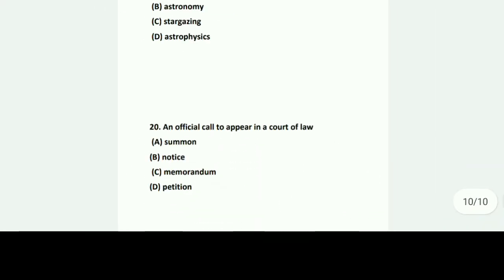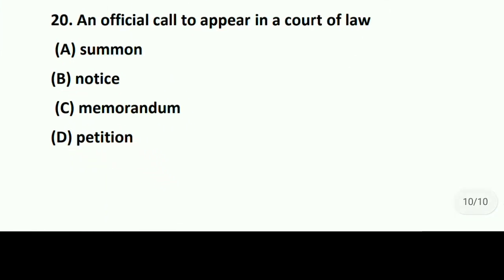Question number 19 and today's last question of this session. An official call to appear in a court of law. What do we call it? Summon, notice, memorandum, petition. So we call it summon.